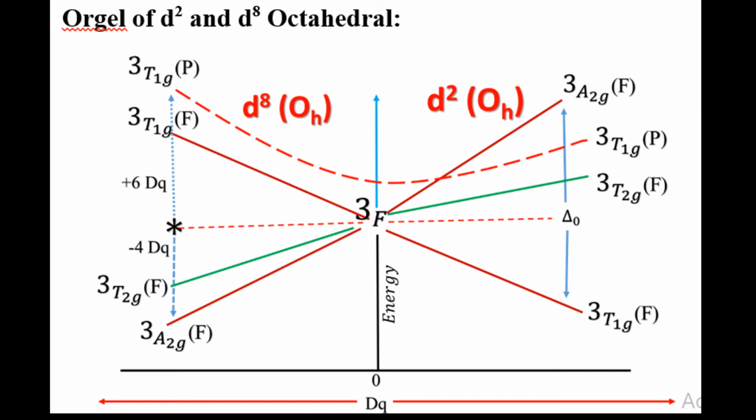This is a very important diagram for d2 and d8 systems. For the NET exam, remember it in mind, because on the basis of this diagram you can answer various spectroscopic transitions, which carry 6 or 8 marks in every NET exam. If you keep those two diagrams in mind, you can get those marks. It is a very important topic for the NET exam.